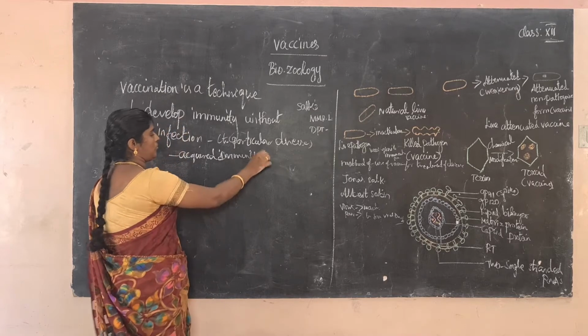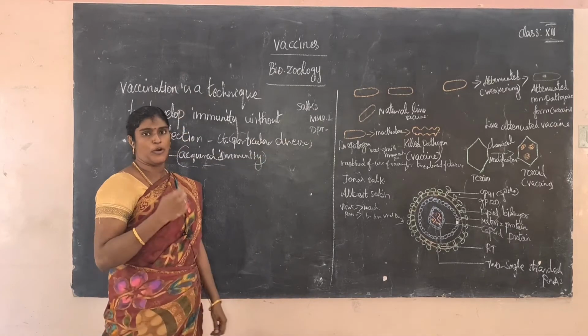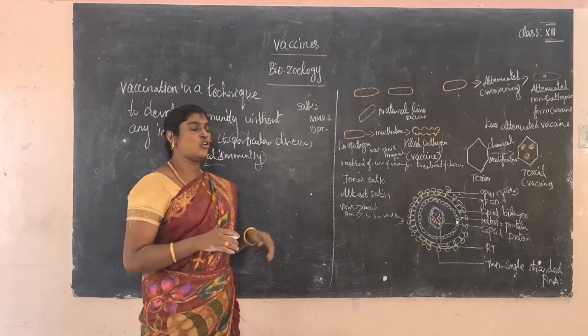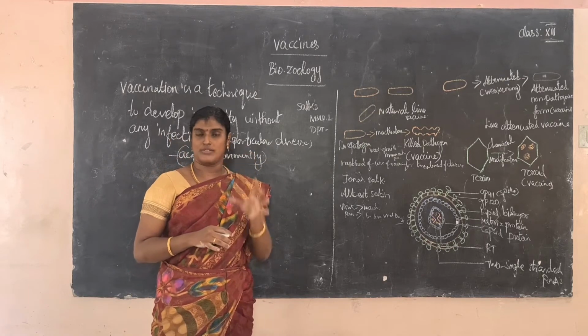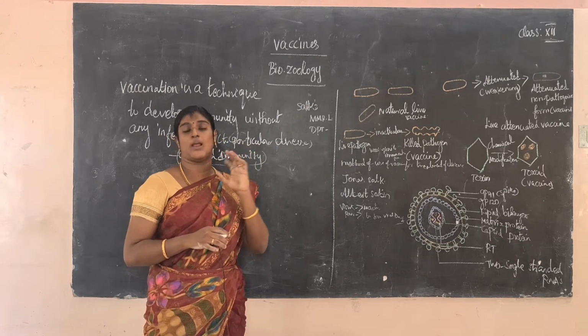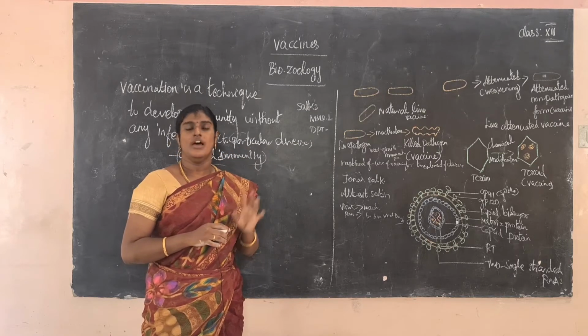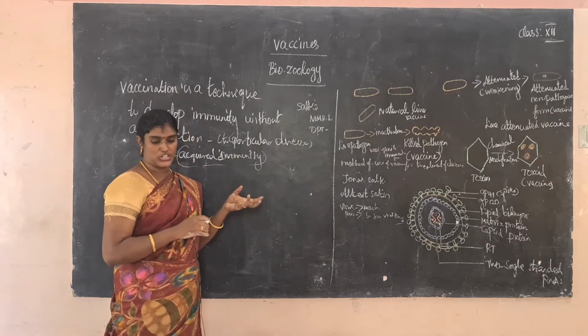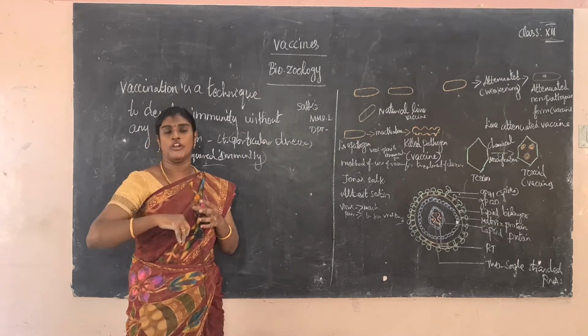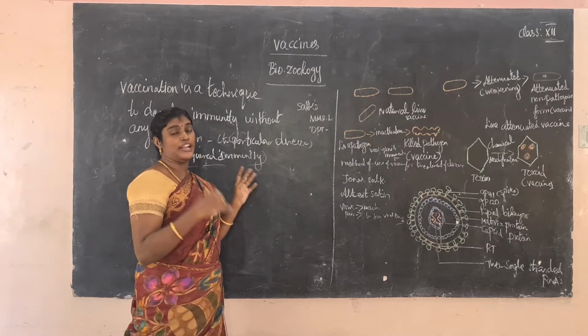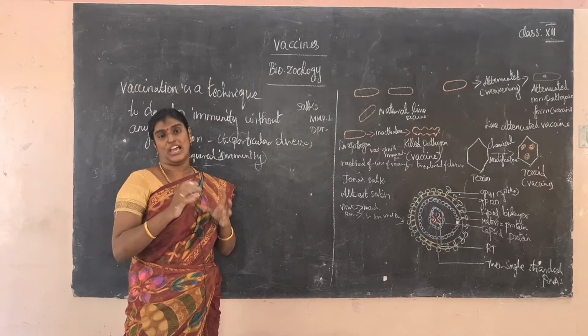So immunization vaccines are injected only after birth. That is called a vaccine. So what is vaccination? Vaccination is a technique to develop immunity without any infection to a particular disease. It is a biological preparation to provide acquired immunity, which means an individual acquires immunity after birth.